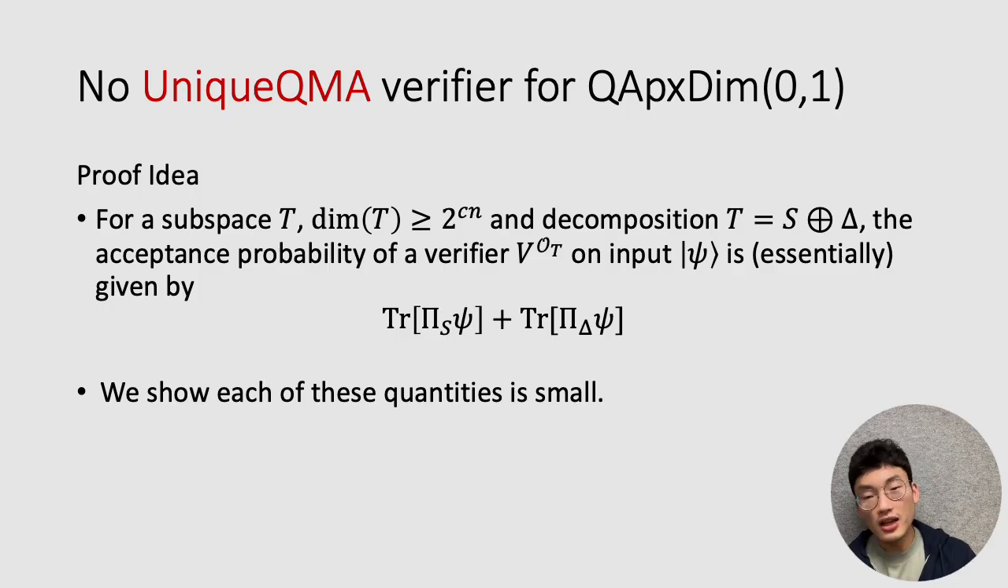This is sweeping a lot of details under the rug because, of course, the verifier can perform unitary transformations on psi and then query the oracle, but this will be enough to get the flavor of the proof across. Our task now is to show that the overlap between psi and pi_S, where S is a small part, and psi and pi_delta, where delta is a large subspace, both of these quantities are small.